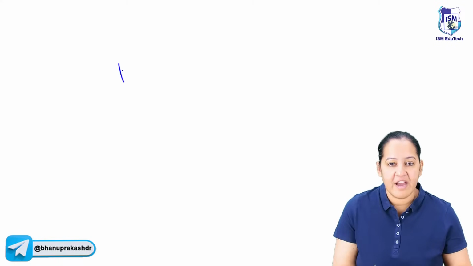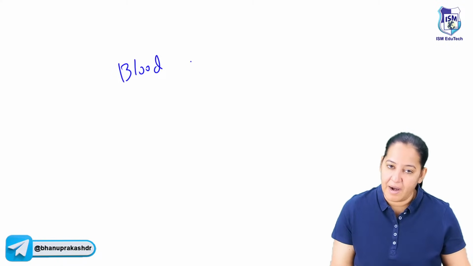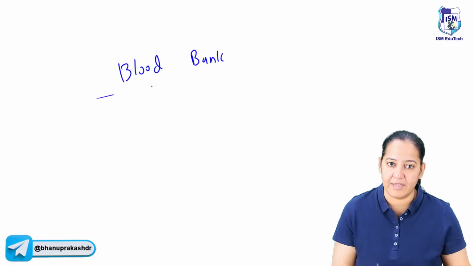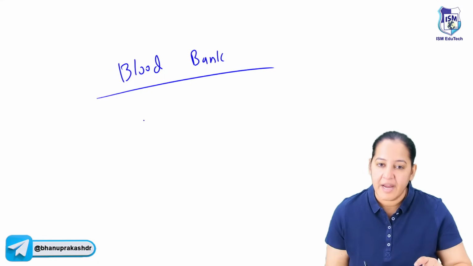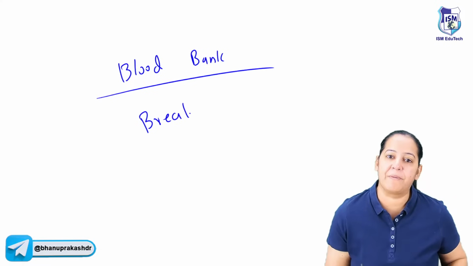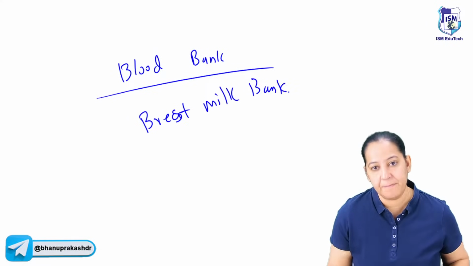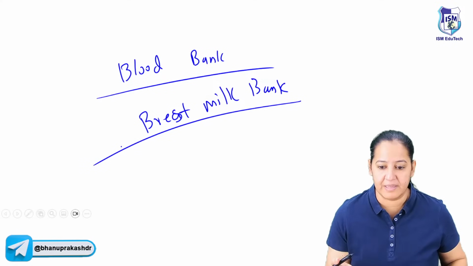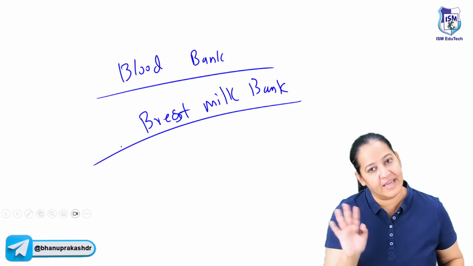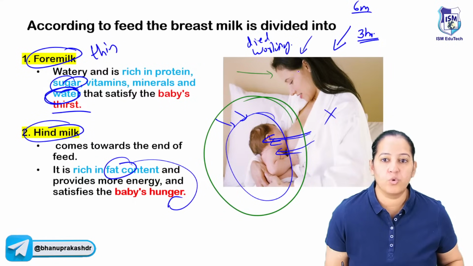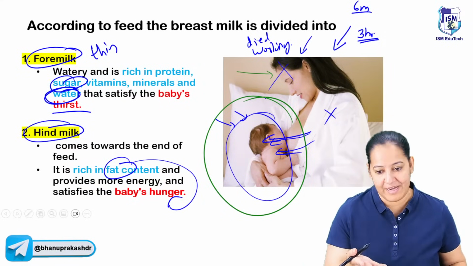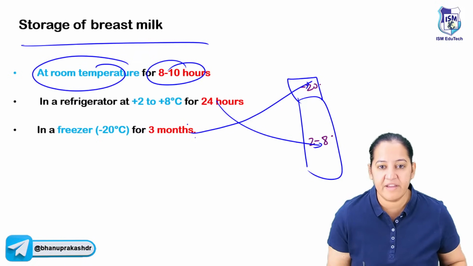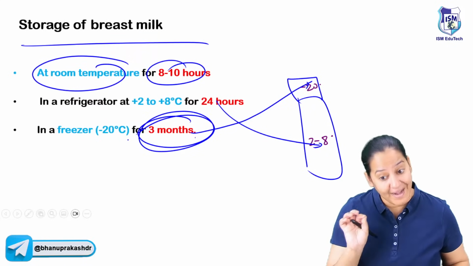We have blood banks now. Whosoever requires blood of whatever blood group, it's available in the blood bank, although it's paid. There is a monetary charge. In the same way, nowadays in many cities, breast milk banks are also available, where mothers who have extra milk after feeding their baby can express and donate it to the bank, so that babies whose mothers are dead or not living with them can get it, although it's paid. So breast milk banks store milk at minus 20 degrees for 3 months.